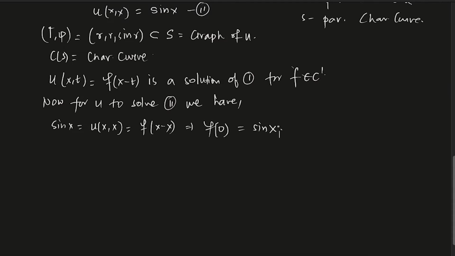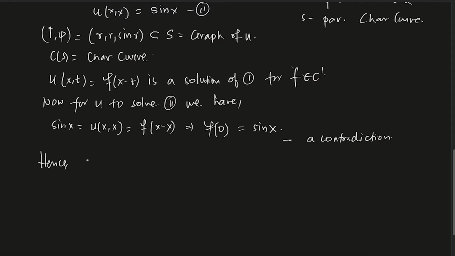Now, do you think that can happen? f is an arbitrary function, that is fine, but for one solution, f is fixed. So for a fixed f, u(x, t) = f(x - t) is a solution, and f(0) is then a constant, a single value. But it is equal to sin x, where x is varying over, let's say, the reals, so that is a function. This cannot happen. It is a contradiction, so you cannot find a solution.